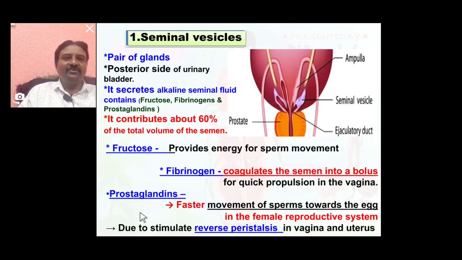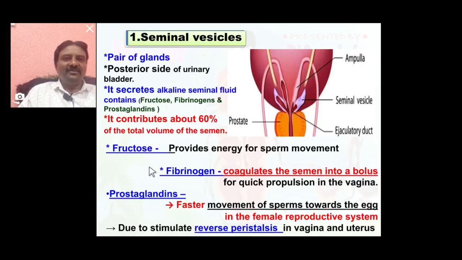At that time prostaglandin stimulates the vaginal and uterine muscles, providing reverse peristalsis movement. Due to this, sperm move faster towards the egg.